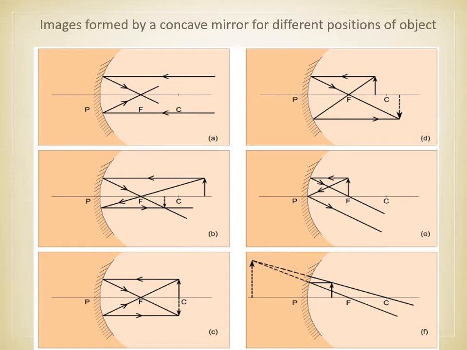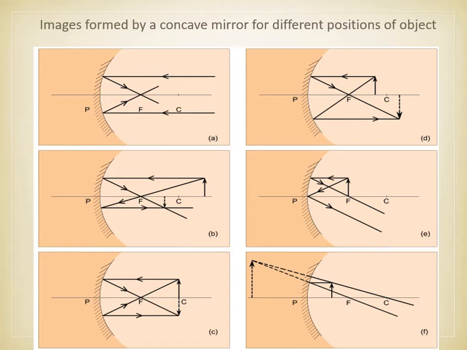The second ray diagram shows the object between C and F, where C is the center of curvature and F is the focal point. Then the image will be real, diminished in size, and inverted.